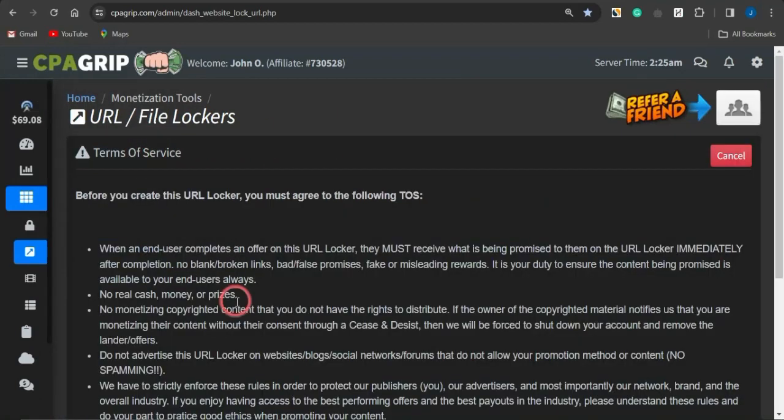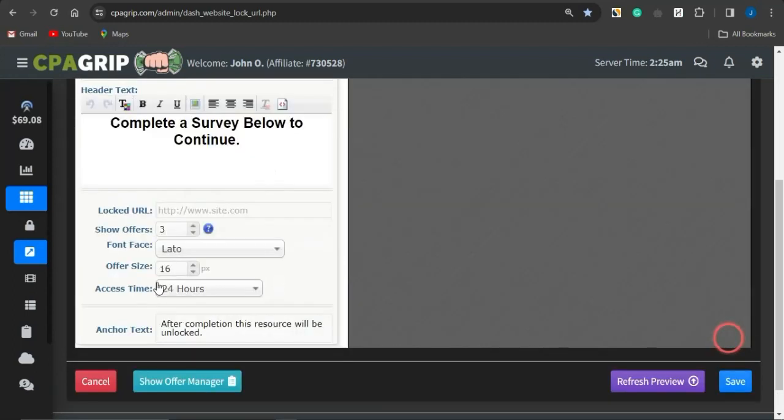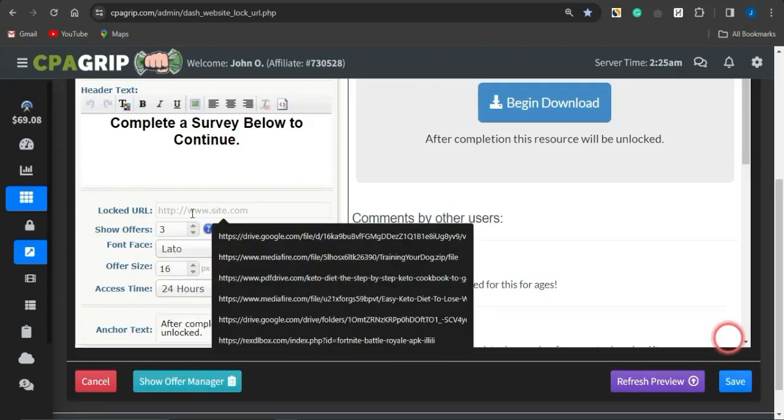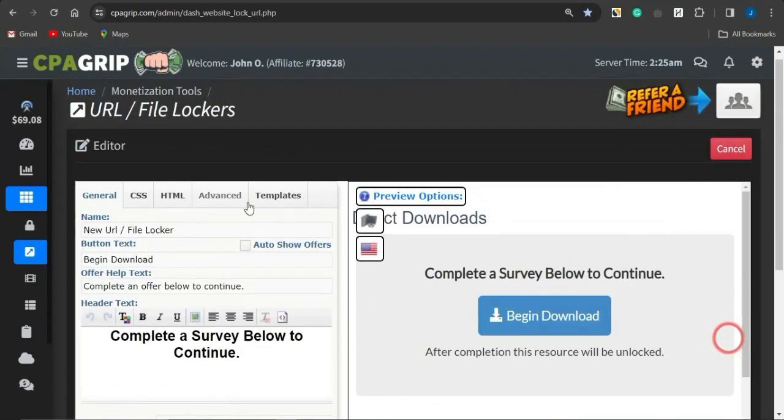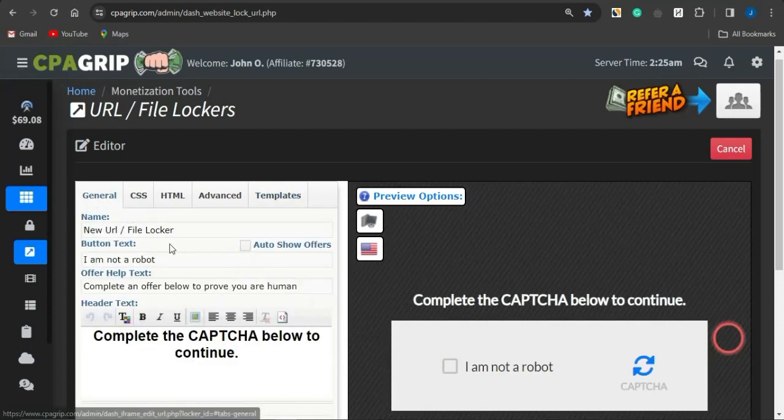Click on create new URL file locker, agree to the terms of service, click on continue. And right now, you want to paste in that particular link in the locked URL section. You can then go on to selecting a template. I'm going to utilize the capture template. Head back to general, and you can give this template a name.